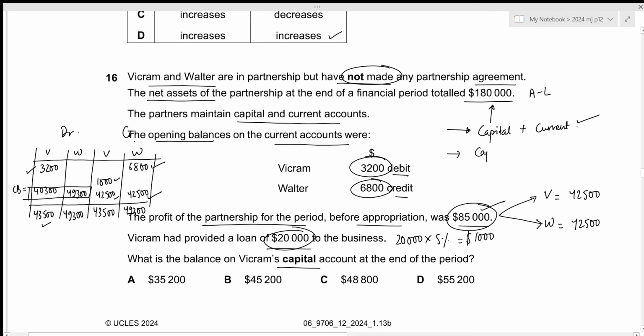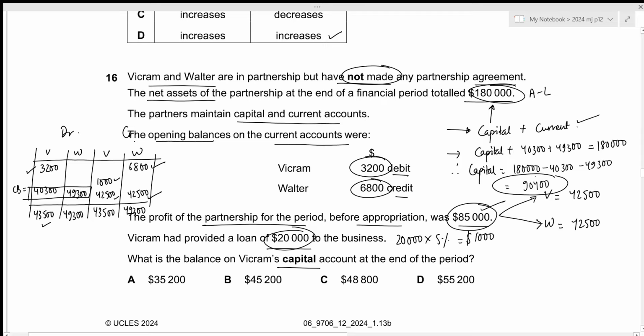Now capital plus the current account of 40,300 and 49,300 will be equal to the value of 180,000. It means that the total capital will be 180,000 minus 40,300 minus 49,300, which results in 90,400.